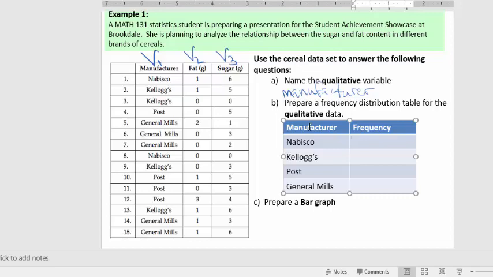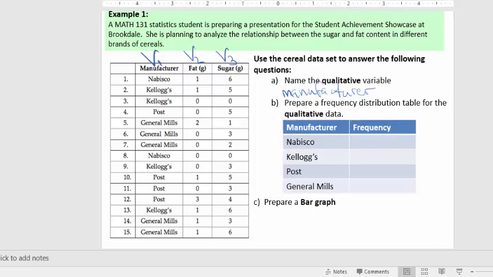And then what I could do is as I go through the different cereals, I can keep a tally of how many of each I have, right? So what I would start doing is I'd say, all right, so I have Nabisco, then 2 Kellogg's, then a Post, then 3 General Mills, then a Nabisco, then a Kellogg's, then 3 Posts, then a Kellogg's, then 2 General Mills.